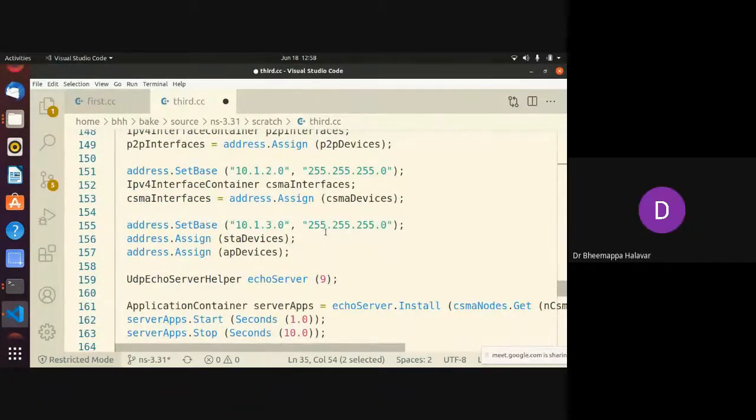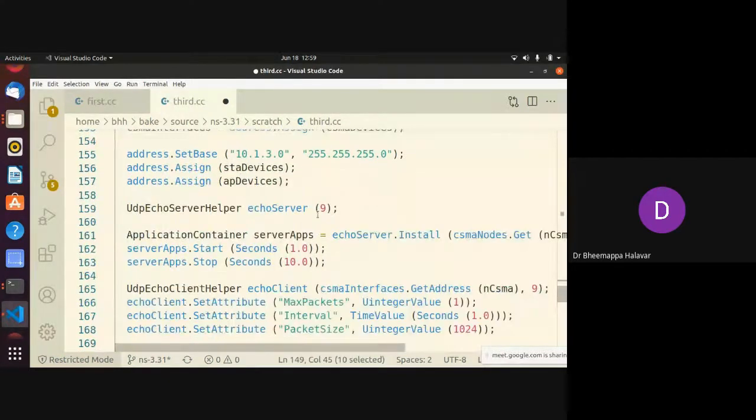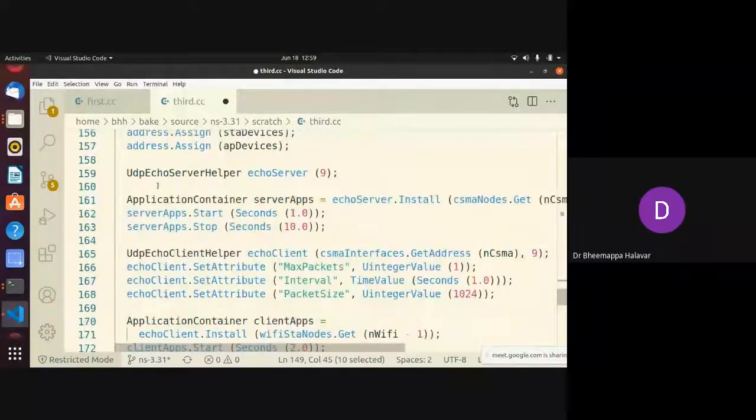So what we did first, we created the nodes. Then we assigned three containers: device containers for the node containers, CSMA, Wi-Fi, and point-to-point. Then we created device containers for each. Third, we have to assign the base IP address and subnet address to each of the devices. That's what I did here for P2P. And the last part is we have to run an application on top of that.